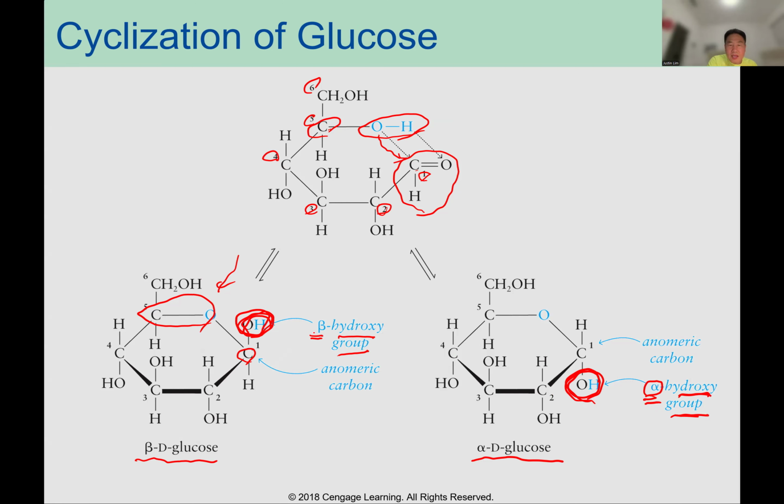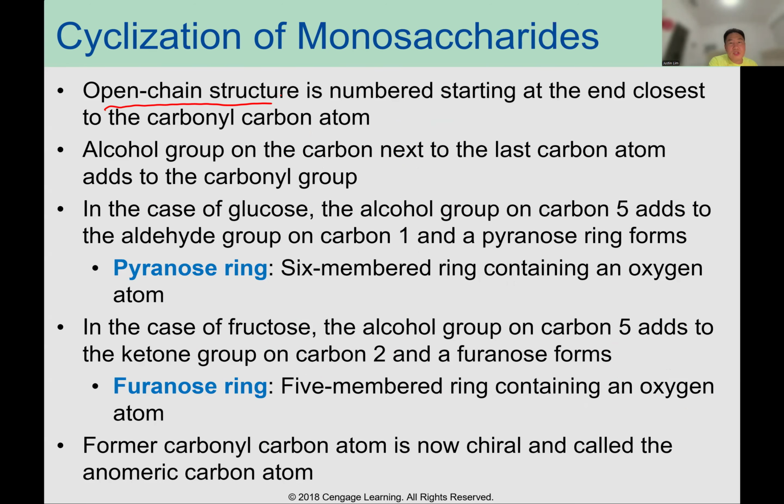Pointing up, that's the beta hydroxyl group. And also, you can see here the chiral center, that's the anomeric carbon. In the open chain structure, numbering starts at the end close to the carbonyl carbon atom. So what does it mean?